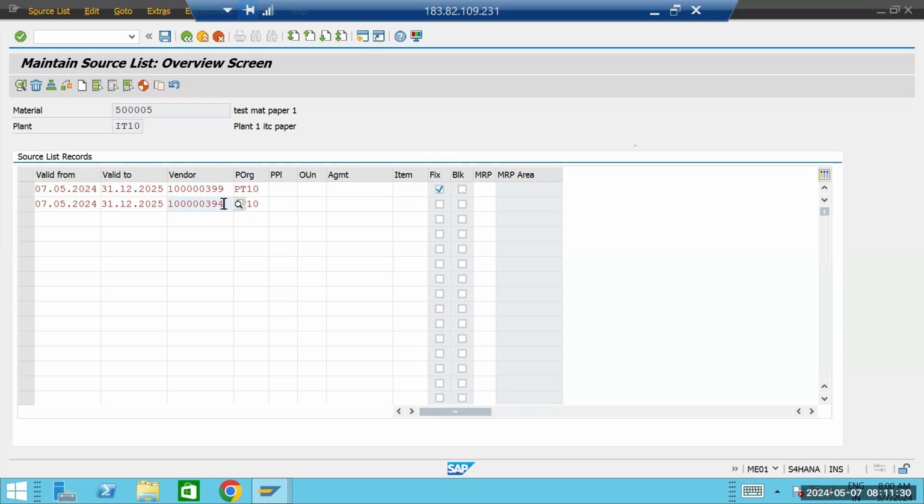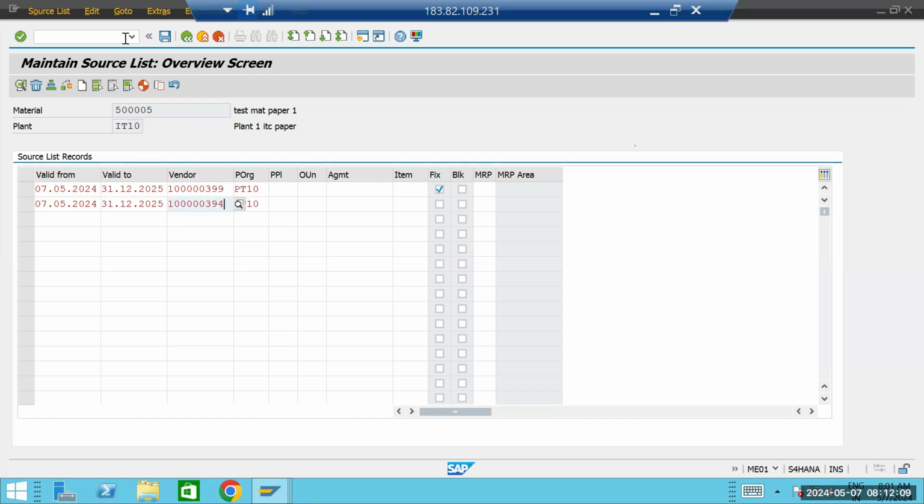Now let's say you want to start your production, so you don't have to wait for one month. You can take one month's production material from the higher-priced vendor, and give the rest of the quantity to the cheaper vendor. So your production or business will not stop. You can start your business immediately, and also get the material at a lower price.